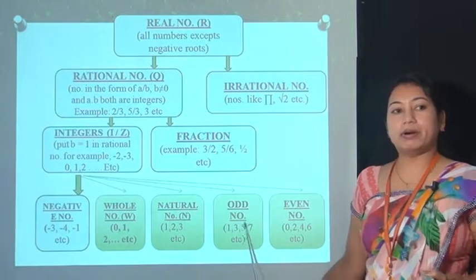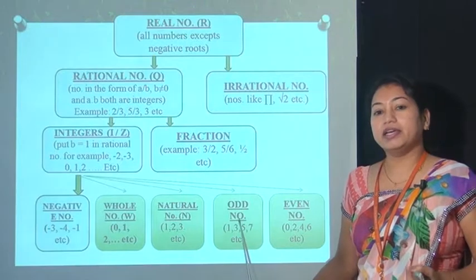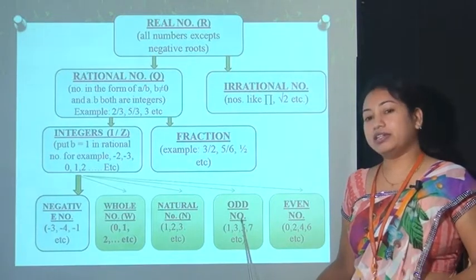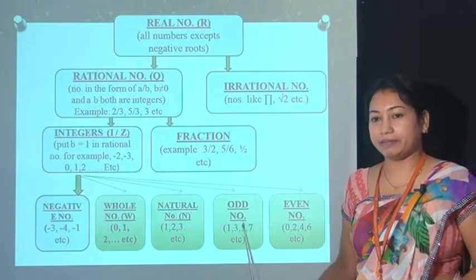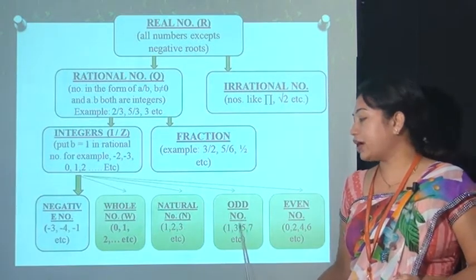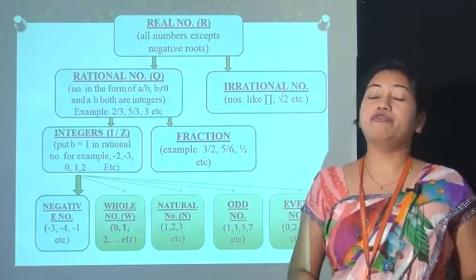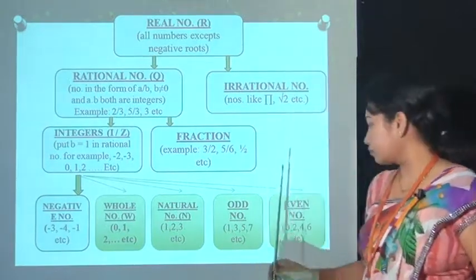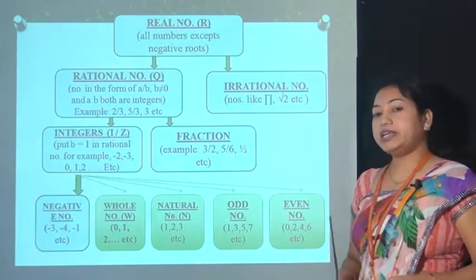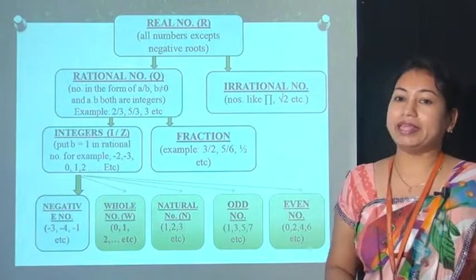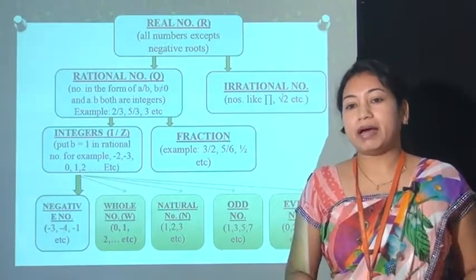Next is odd numbers. Odd numbers are not divisible by 2. That means they are not even numbers. For example, 1, 3, 5, 7, 9, 11 etc. are odd numbers. Normally odd numbers are in the form of 2n plus 1. And last is even numbers. Even numbers are normally denoted by capital E and they include all the numbers which are divisible by 2.